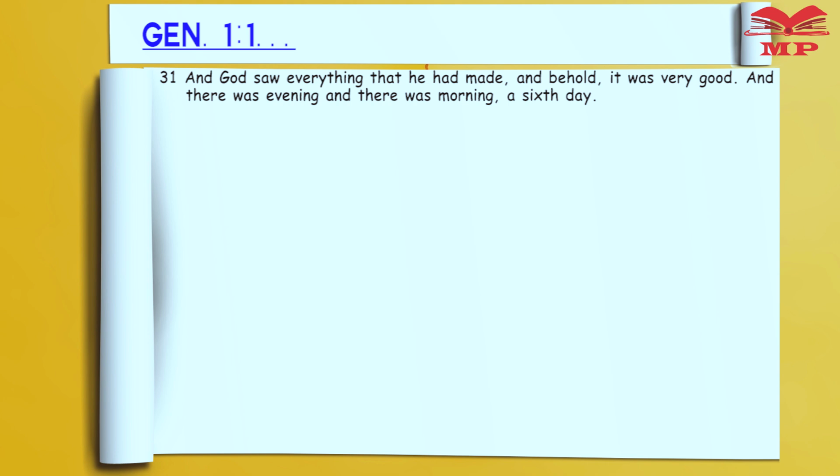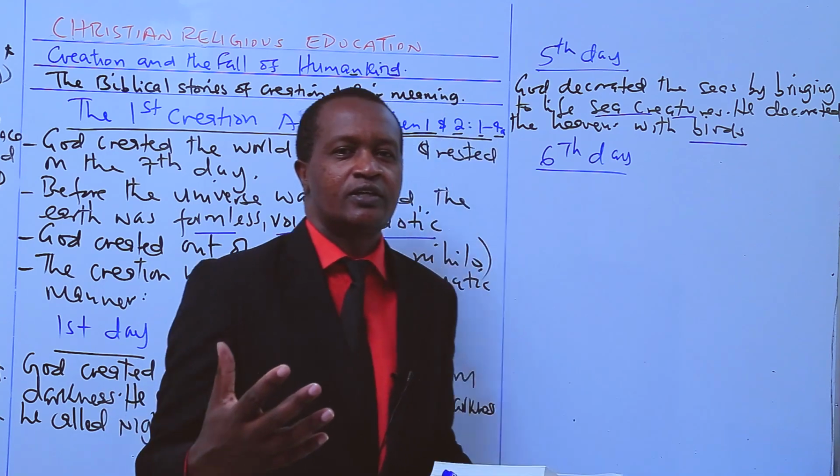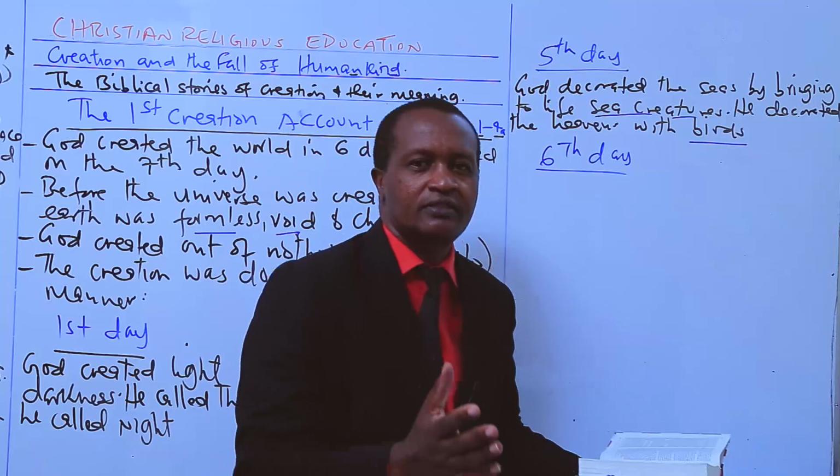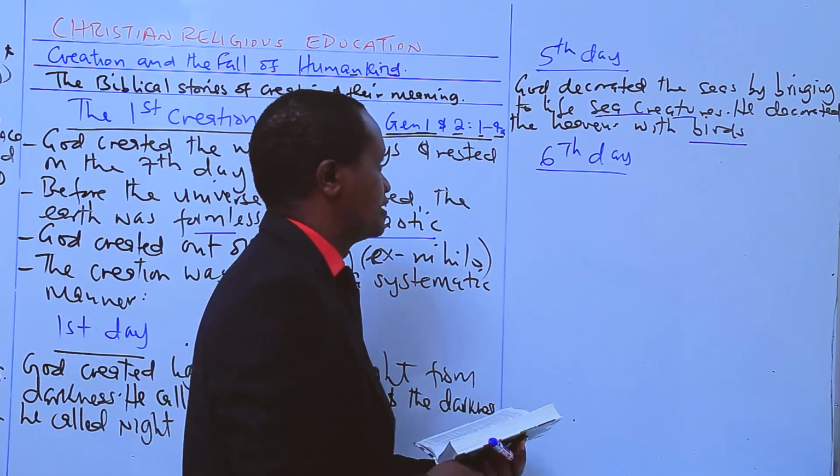All right? That one, candidates, is straightforward. On the sixth day, God decorated the earth with living creatures.